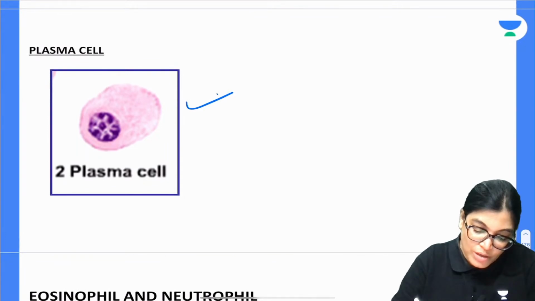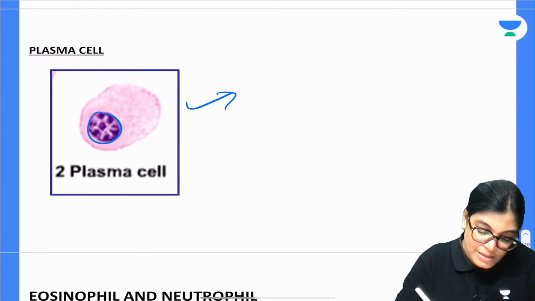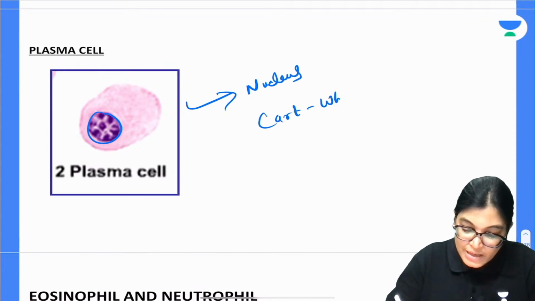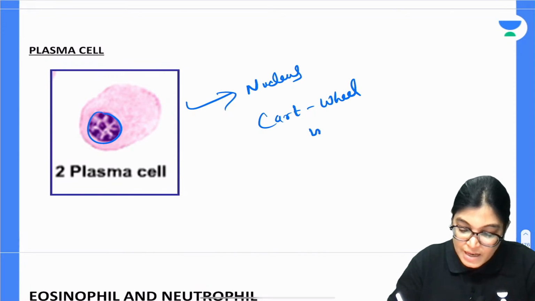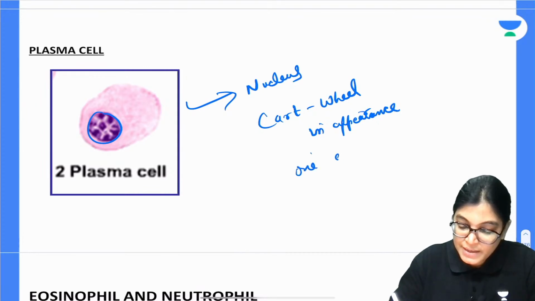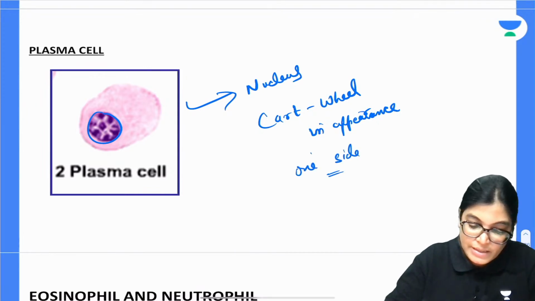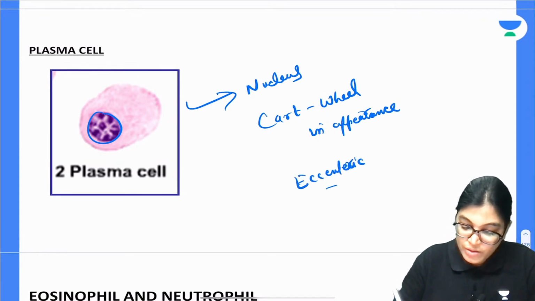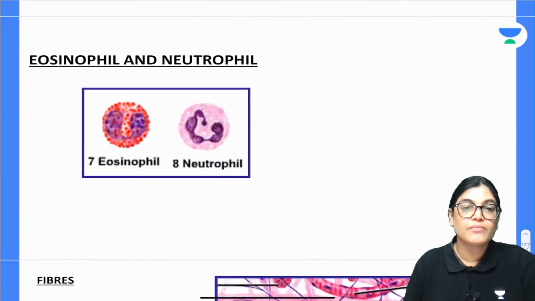Plasma cells: here you can see the nucleus, and the nucleus of plasma cells is cartwheel in appearance, and it is lying on one side, eccentric in location.